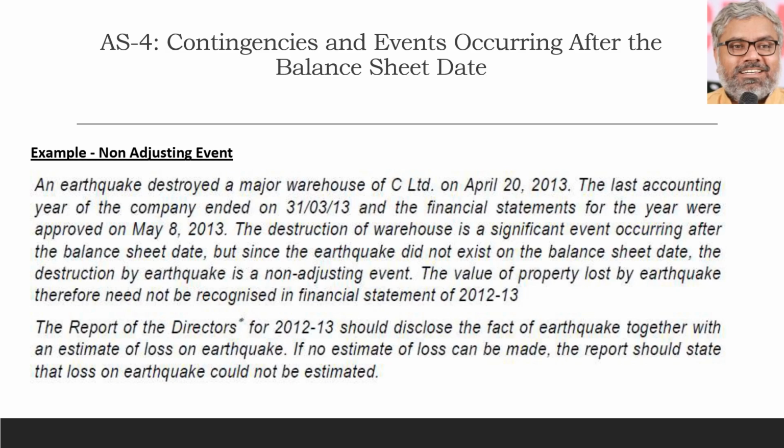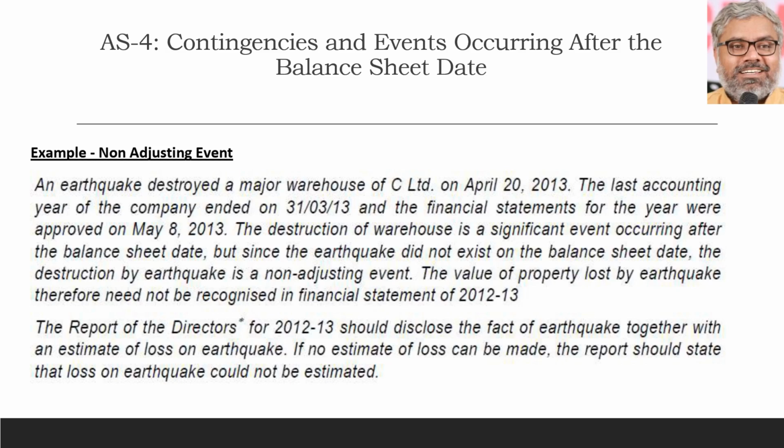You may not say that the earth might have had its own plates moving, that is also a condition. No, not those seismology related conditions. We don't need to get into that. We are not seismologists. The only point is the condition related to the earthquake did not exist on the balance sheet date. On the balance sheet date, we didn't know that at all. There is no condition of earthquake at all. Later, suddenly it happened. So what will it become? It will become a non-adjusting event.